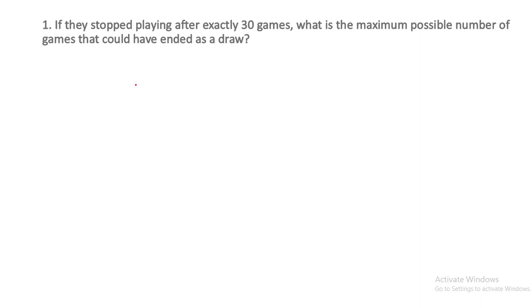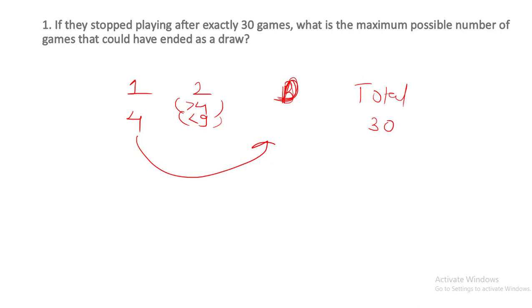So let's say this is the first player, the second player, and the number of draws, and these are the total number of games, which should be equal to 30. Now take any number for the first player; the total has to be 30. If we do it in a smart way, let's say the first player has won 4 games, so the second player should have won more than 4 games but less than 9 games, since 4 twos are 8 and 9. And in this case the number of draws will be 4 threes are 12 plus 1, 13. So 13 plus 4 is 17 games.